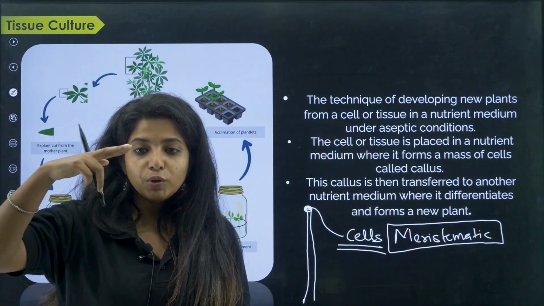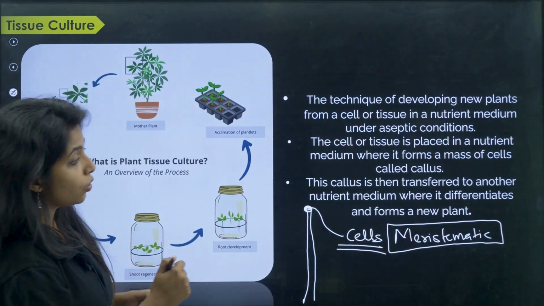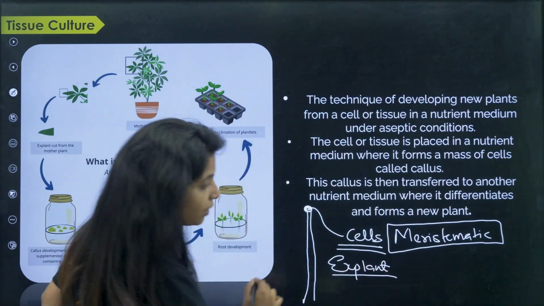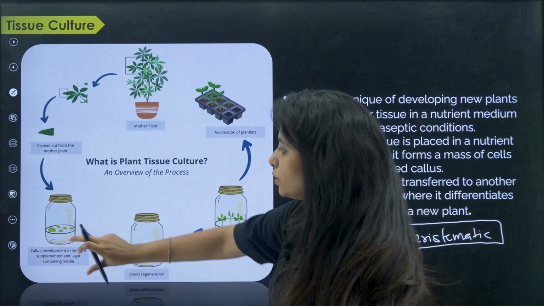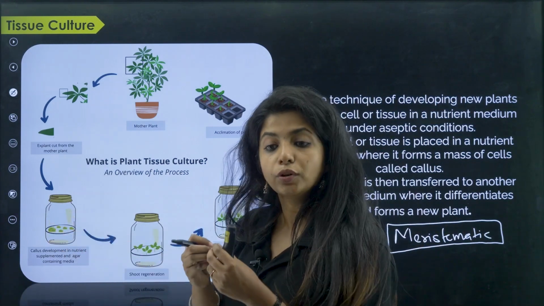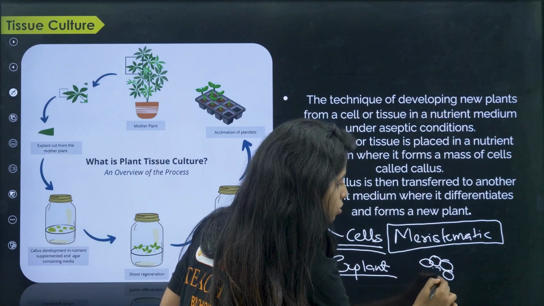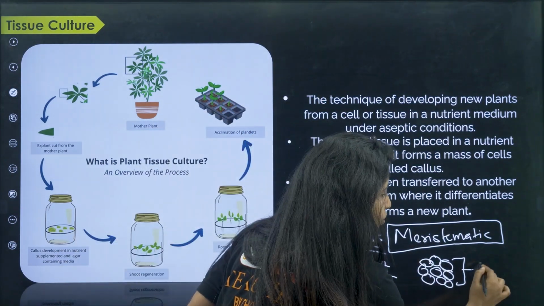So what do you do? You cut those tips, and you call these tips explants. Now slowly you are going to put it in a jar, where it is going to divide itself. Slowly it will divide and form certain tissues like this, and this tissue is known as callus.